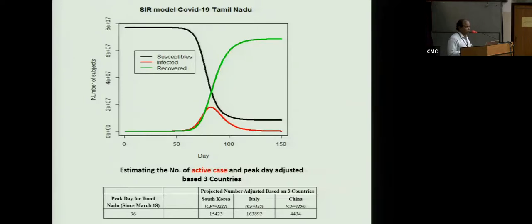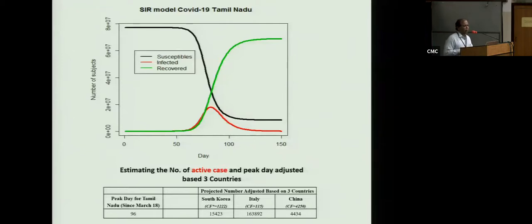But please remember, this model is very sensitive to the number which you deal with. But that is the premise on which the model works, because of the number of susceptibles. It tells us that at this point in time, the number of active cases should be 15,000. So now we need to look at the number of recoveries in your place. If you look at the data of Tamil Nadu, it is around 40% of the total. You should be getting around 40% of your total infection.